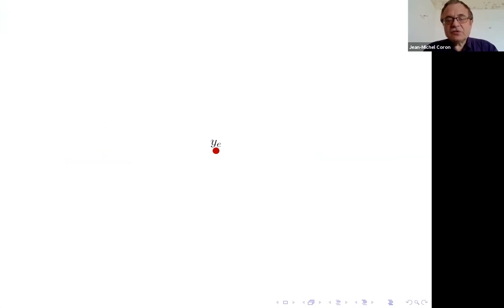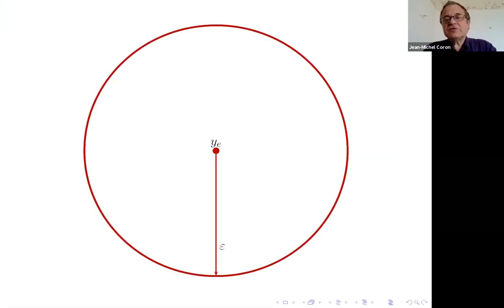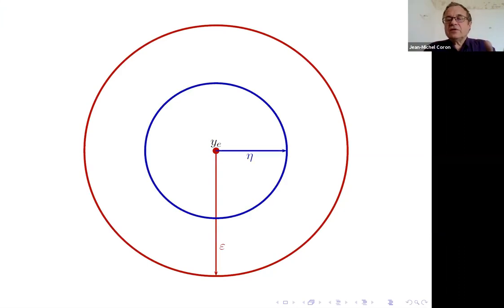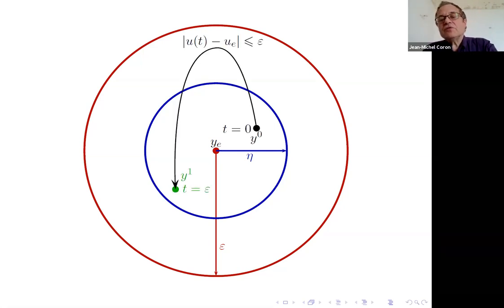So this condition is this. You say whatever is the ball of center at y_e, you can find another ball, the blue one, such that if you start, you have to have 2 points, y0 and y1 in the blue ball. Then it's possible to move from the first point to the second point by using a control which is close to u_e, and the time you see is also small.